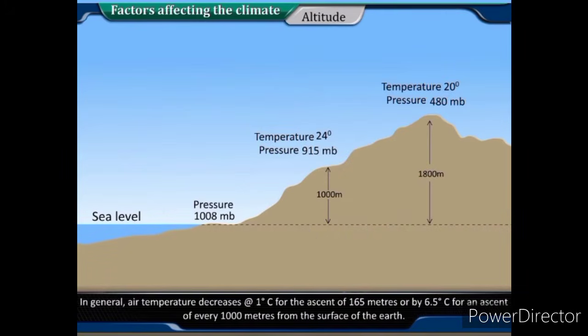In general, air temperature decreases at the rate of 1 degree Celsius for the ascent of 165 meters, or by 6.5 degrees Celsius for an ascent of every 1000 meters from the surface of the Earth.